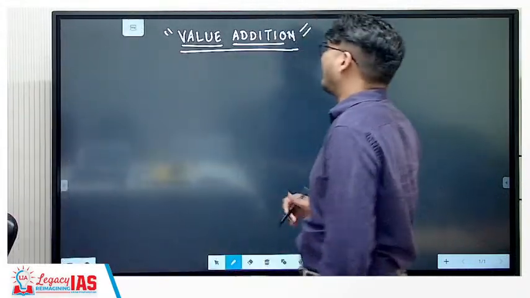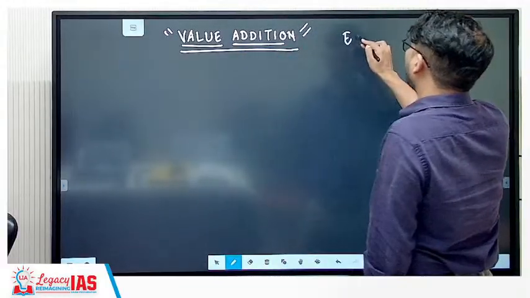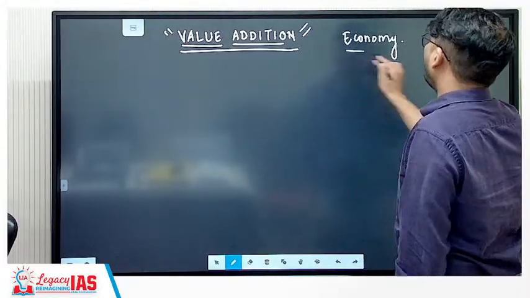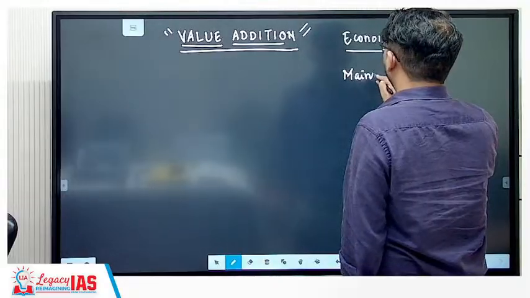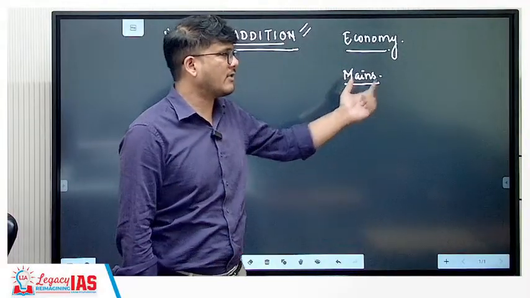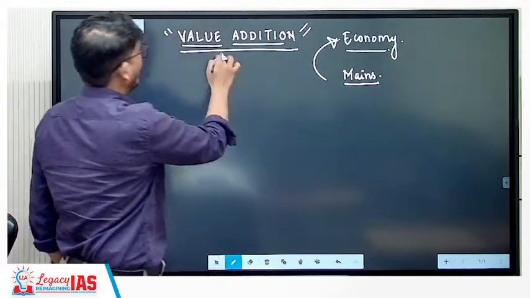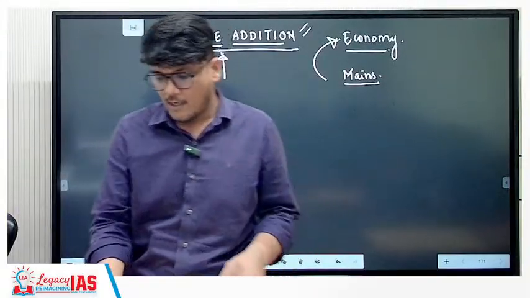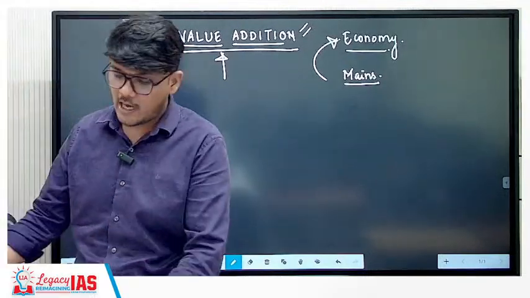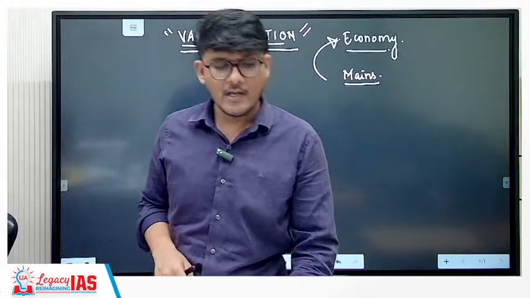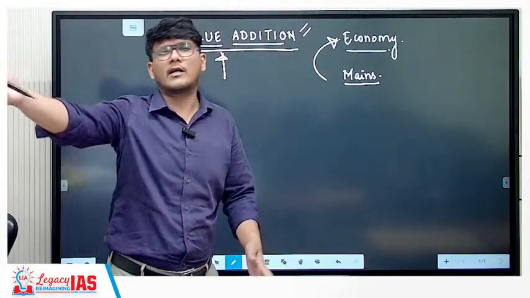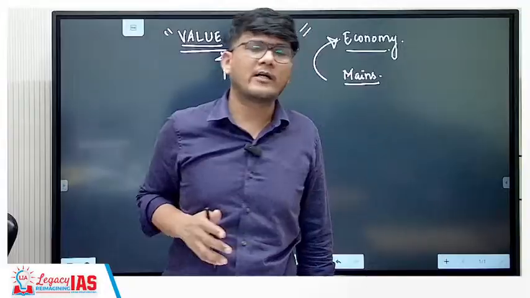So in this specific lecture, with respect to our value addition for economy, we will be looking at certain value added points for your mains. The GS papers of mains have been recently concluded, right? So let us focus on mains when it comes to economy, and let us see what are the value added things that we will look at over here. These are going to be the low hanging fruits which are asked prevalently by UPSC. At the same time, they are not explicitly explained to the aspirants in the usual class that you might be going to, or the standard books that you might be referring to.